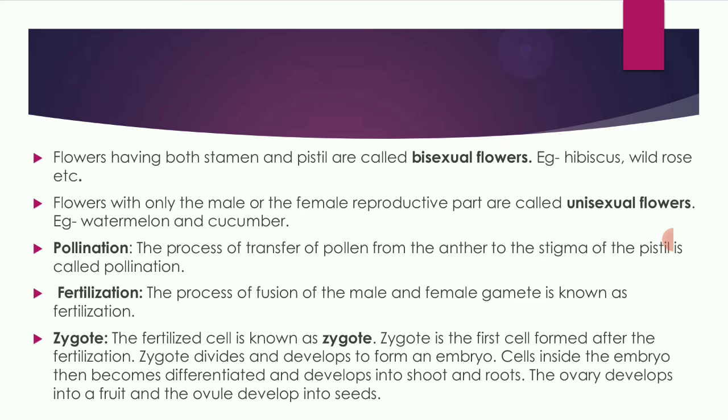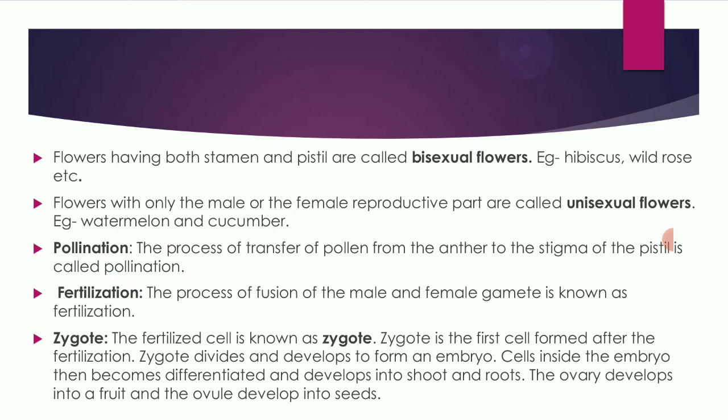Next, what is pollination? The process of transfer of pollen from the anther to the stigma of the pistil is called pollination. The anther has the pollen grains, which have to be transferred to the stigma of the pistil. That process is called pollination.